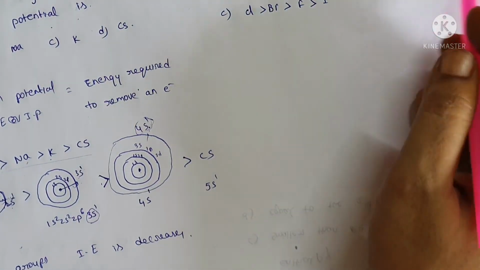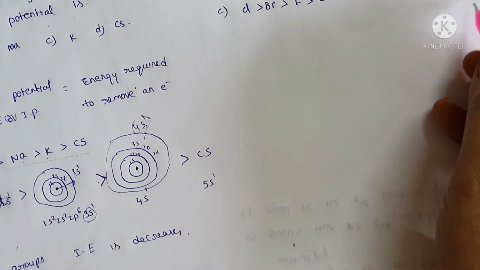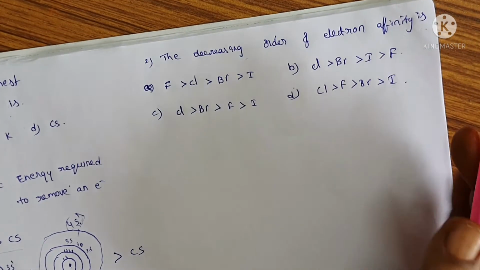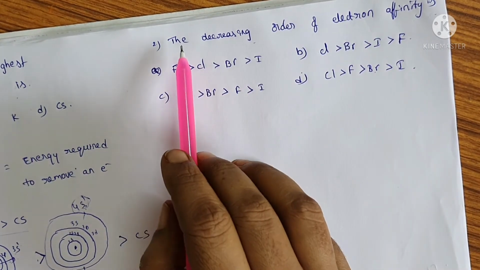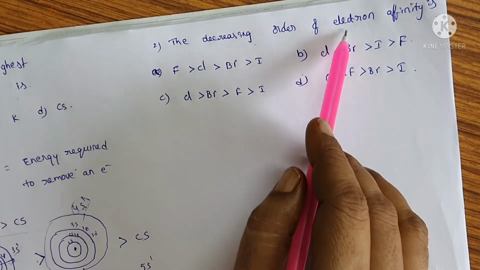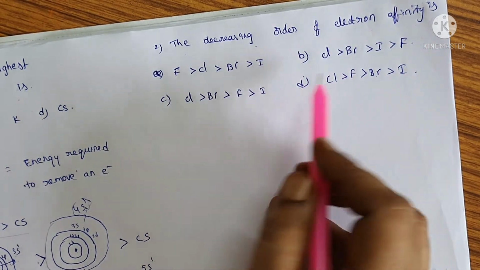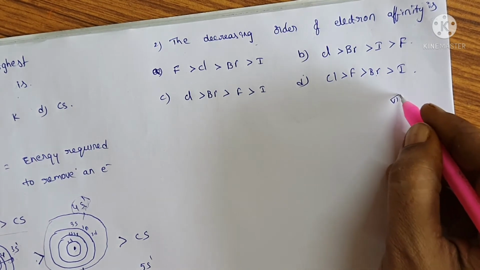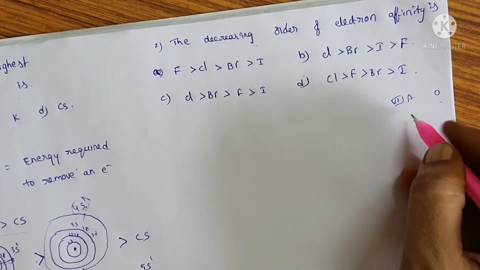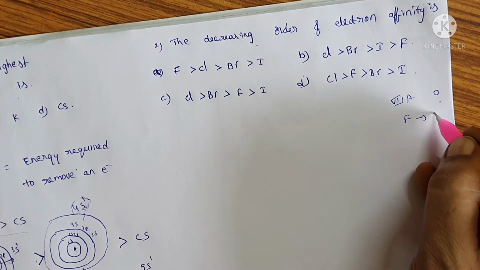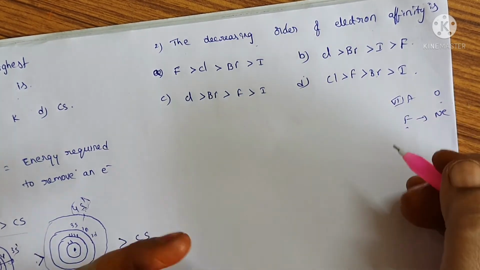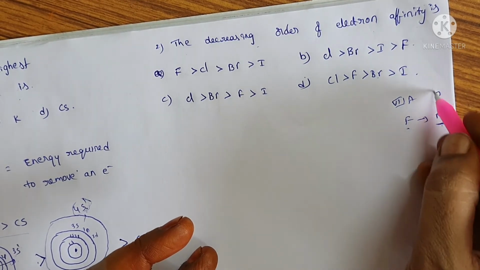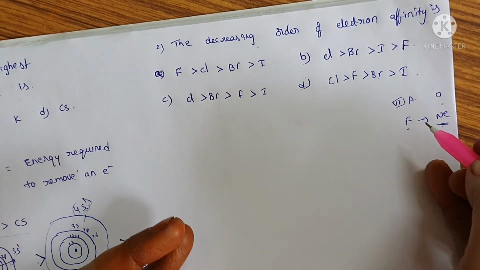We already know about these halogen groups. What is the question here? I am telling one more time: the decreasing order of the electron affinities. These belong to the halogen group, that is group 7A, which is nearer to the zero group. Fluorine is 9 and the next is neon. It always wants one electron to get neon's configuration, because neon's configuration is stable.